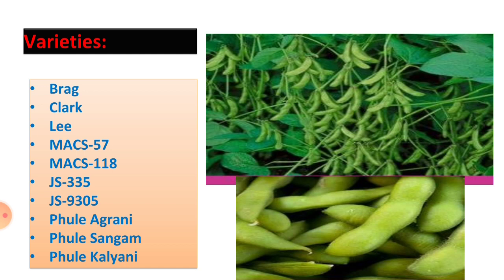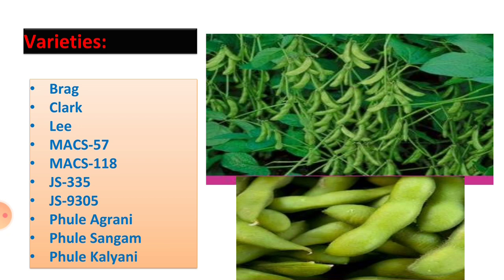Then, after seed treatment, the recommended varieties of soybean crop. There are many varieties of soybean crop. The mostly grown varieties are Bragg, Clark, Lee, MACS 57, MACS (Maharashtra Association of Cultivation Sciences) 118, JS 335, JS 9305, Phule Agrani, Phule Sangam, Phule Kalyani. These are varieties released by Mahatma Phule Krishi Vidyapeeth, Rahuri.